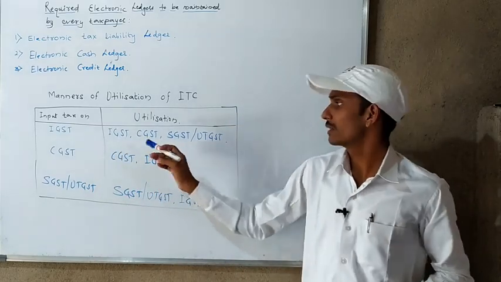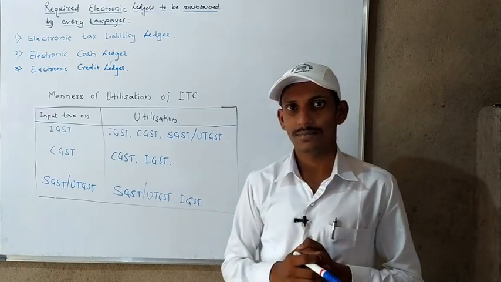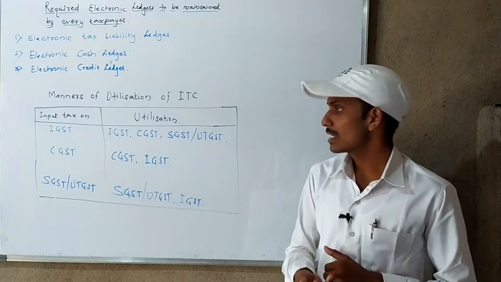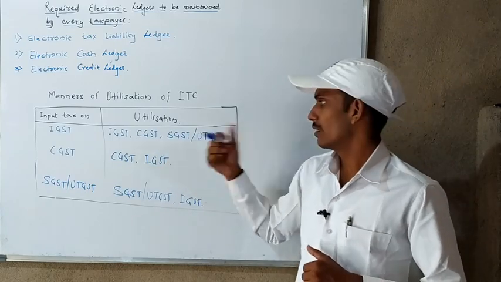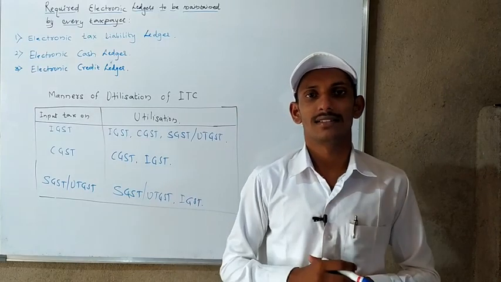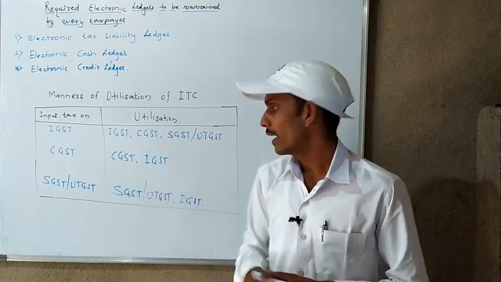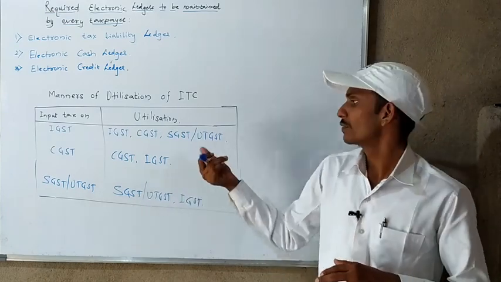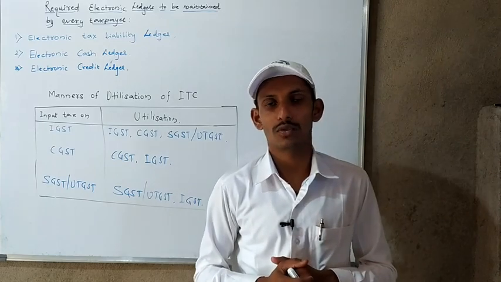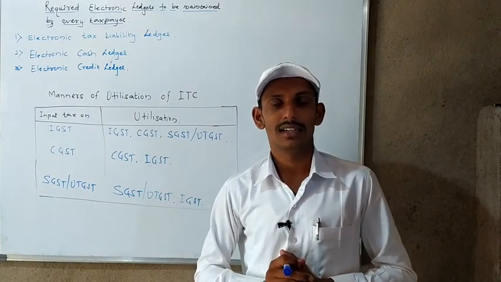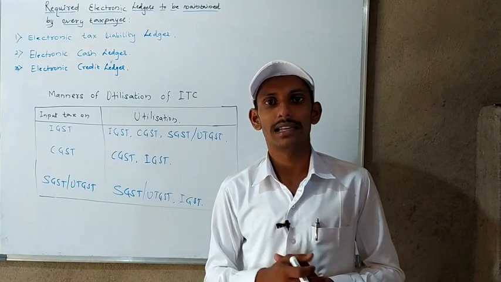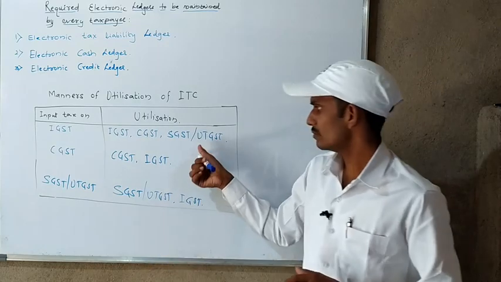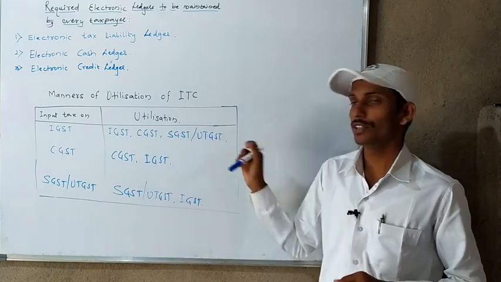Again, if amount is available, then you can make the payment of SGST. Again, if amount is available, you can make the payment of UTGST. As we know, SGST is applicable in the states which have their own constitution, and the territories which do not have their own constitution need to make payment of UTGST. Mostly union territories, like Diu Daman, Dadra Nagar Haveli, Pondicherry, such types of union territories need to make the payment of UTGST.